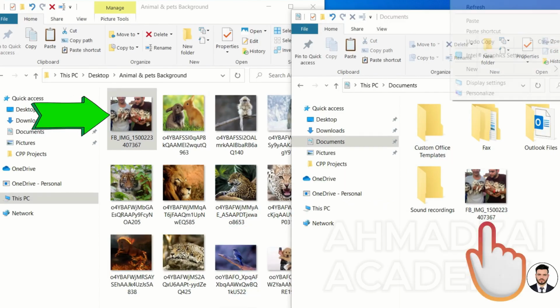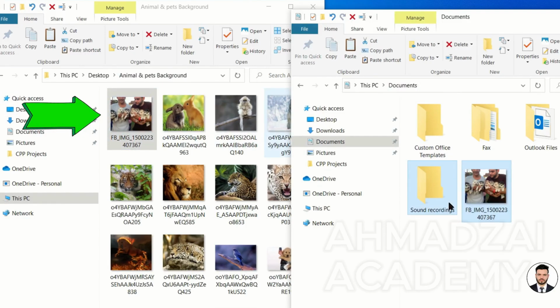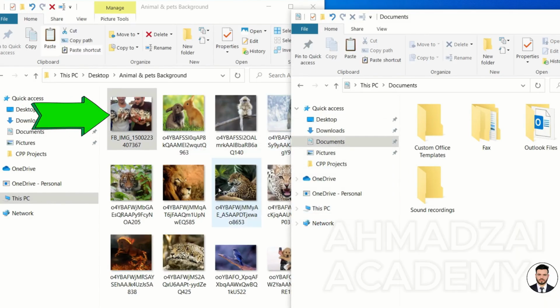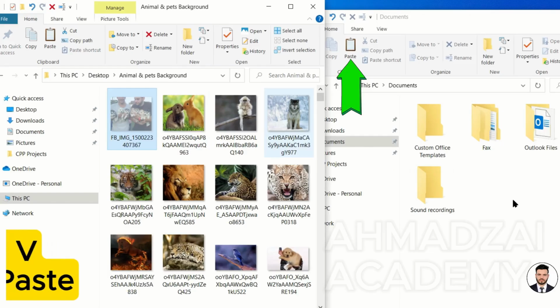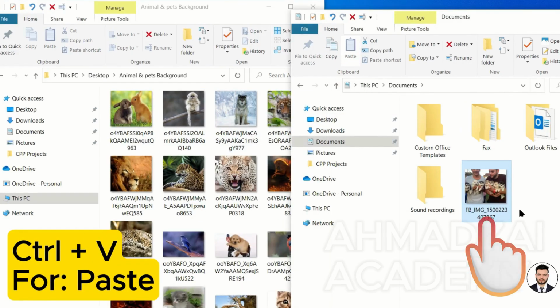As I mentioned before in the distribution, the difference between paste and paste shortcut is that when we copy and then paste, the system pastes it. But what if I wanted to transfer the original file itself here, to move it from one folder to the Documents folder? We could still do this. We select the file and cut it. After that, we come here and tell it to paste. Now the original file is moved.